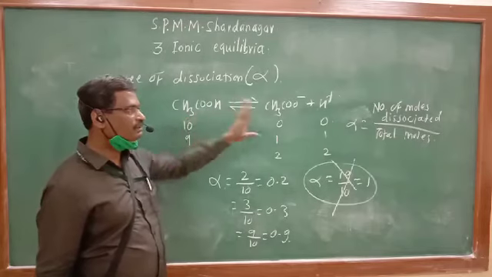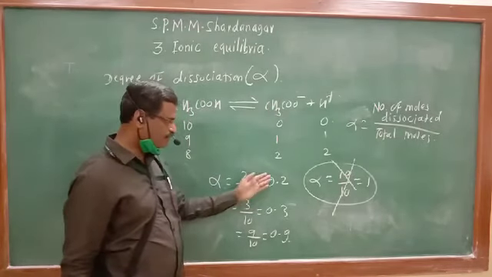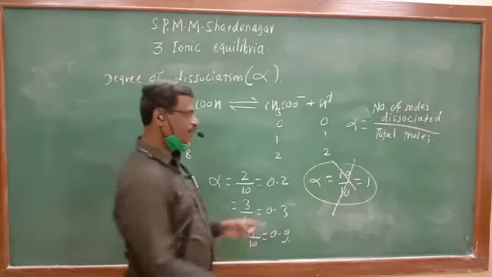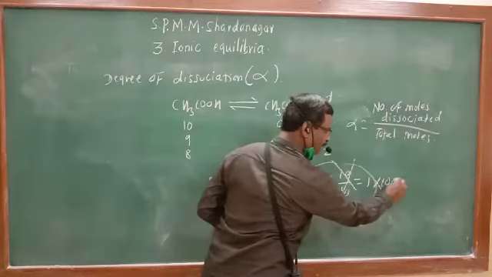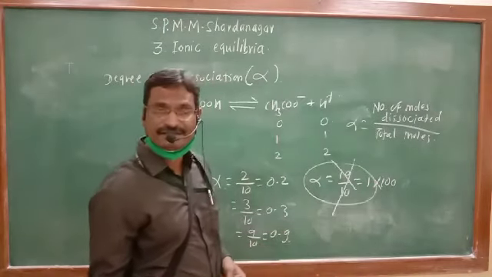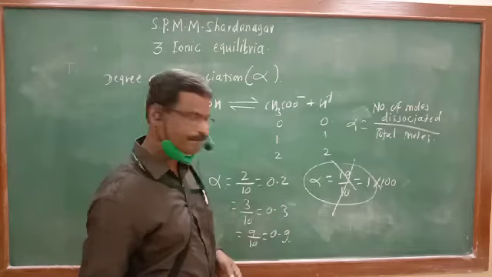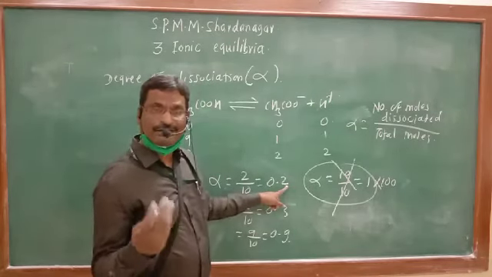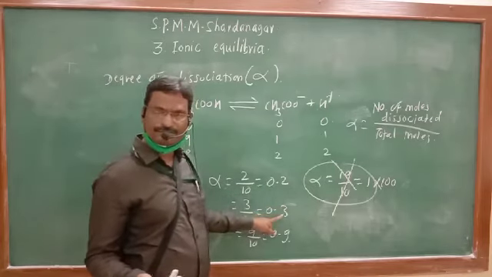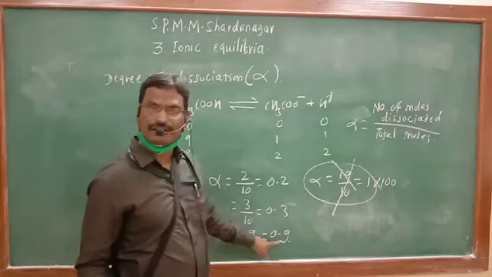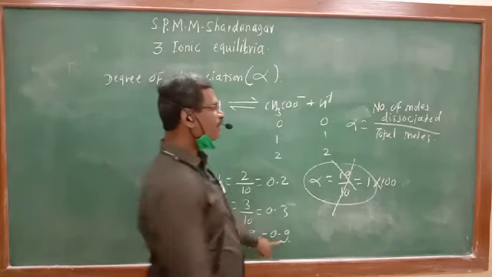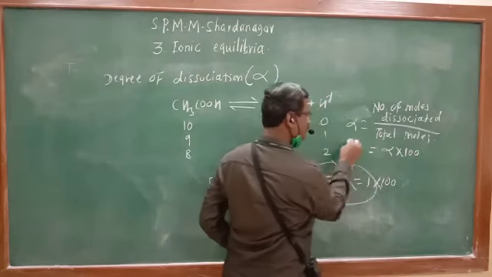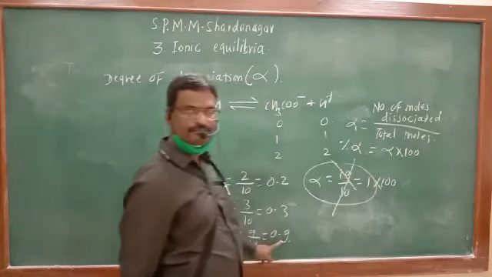Now, this degree of dissociation, we know, is a fraction. If this is multiplied by 100, suppose it is 1 multiplied by 100, it means 100% dissociated. Multiplied by 100, 0.2 gives 20%, 0.3 gives 30%, and 0.9 gives 90%. So if alpha is multiplied by 100, it is known as percent alpha.